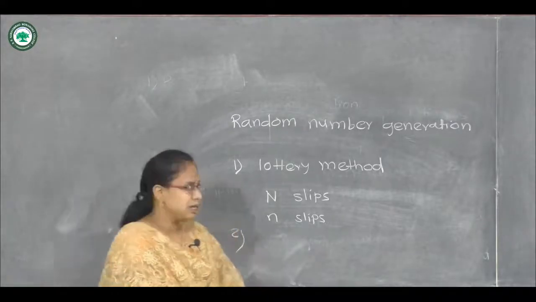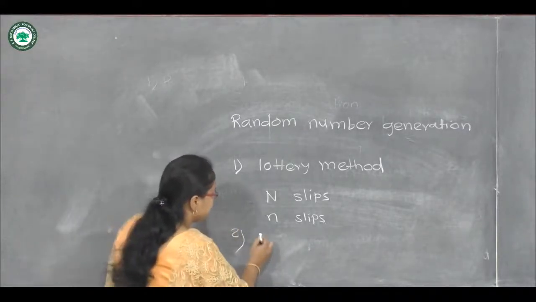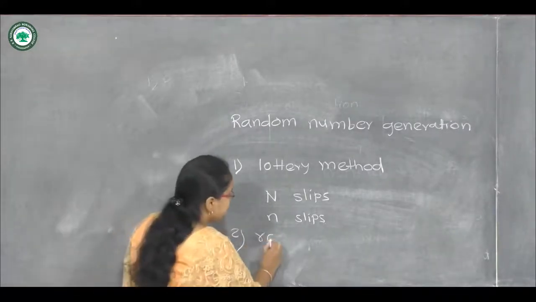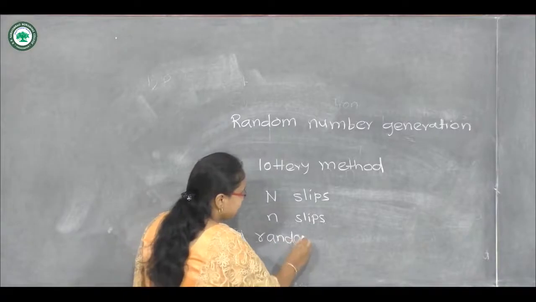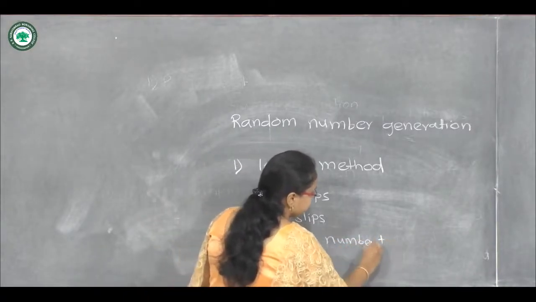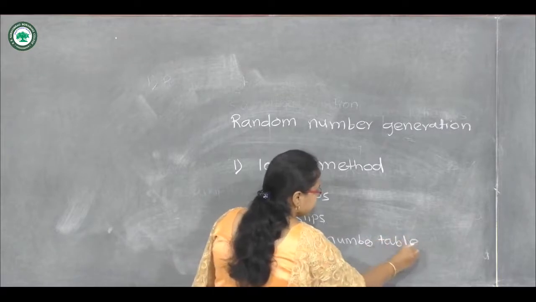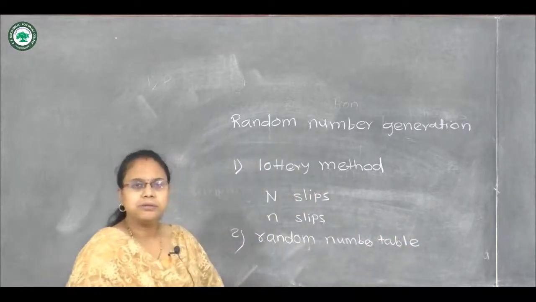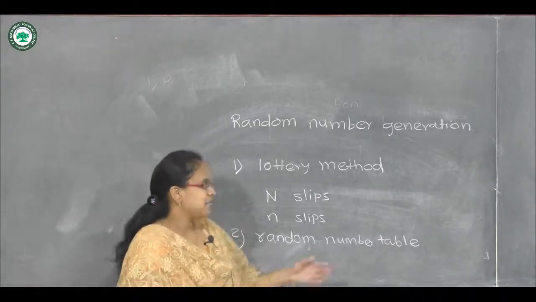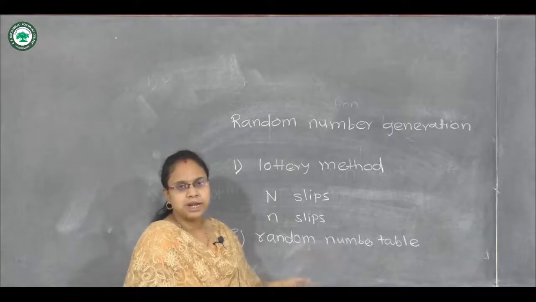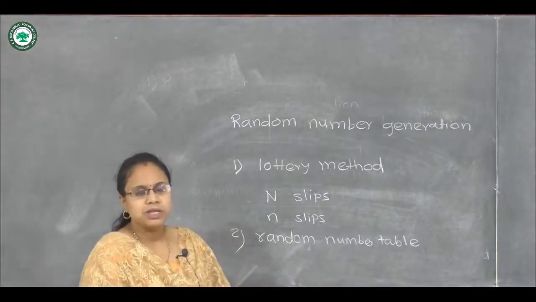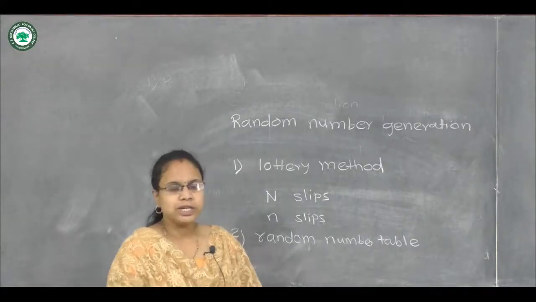Then the second method is from computers. We can generate the random numbers by computer, or random number tables are available, and we can go to that table and select the numbers randomly. And the third method, we can use many software packages, such as Excel.